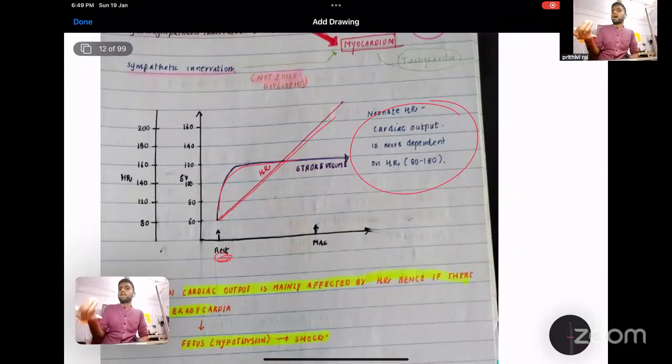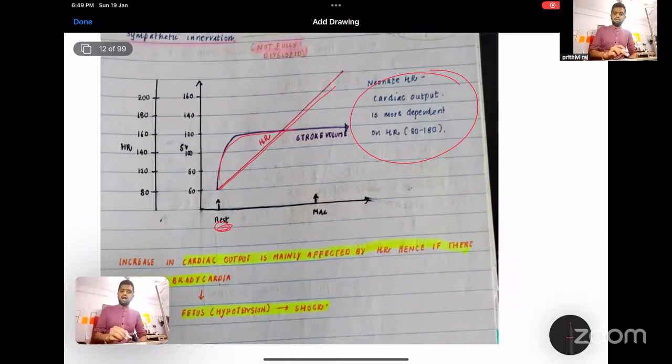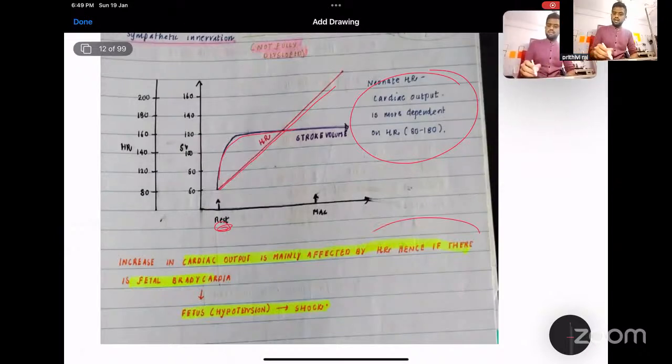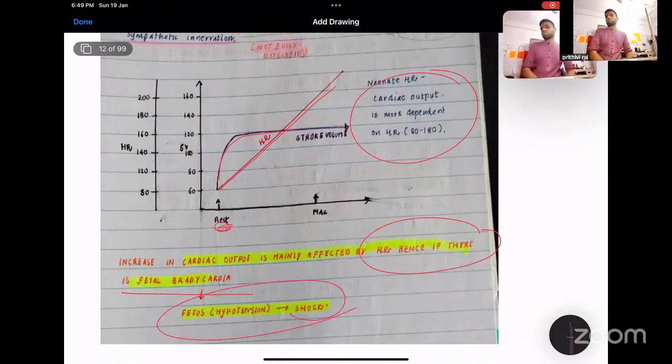So up to 180 beats per minute, the baby can increase the cardiac output. After 180 to 200 beats per minute, the cardiac output cannot be increased, because there is no proper diastolic filling and no blood filling of the heart. So there is no way the cardiac output can be increased. Increase in cardiac output is mainly affected by heart rate. Hence, if there is fetal bradycardia, the child will go into shock. That's another reason why fetal bradycardia is a very imminent sign.